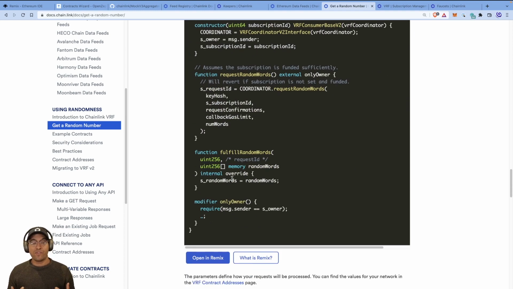So you need to figure out how to apply this logic so that once you receive the random word, in our case, the random number, you can then figure out, based on whether it's a bear or a bull market or bull trend, which of the array of IPFS URLs you want to show. Right now, we're all defaulting to the first one, index 0. But depending on how many you have in your array, right now we have 3. So you need to calculate a random number between 0 and 2, right? And use that as an index to get a completely random thing. And that's it. That's pretty much all you got to do.